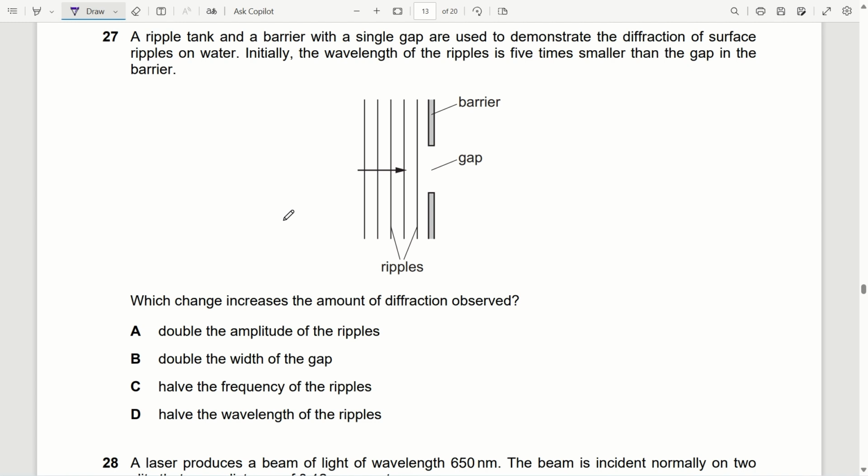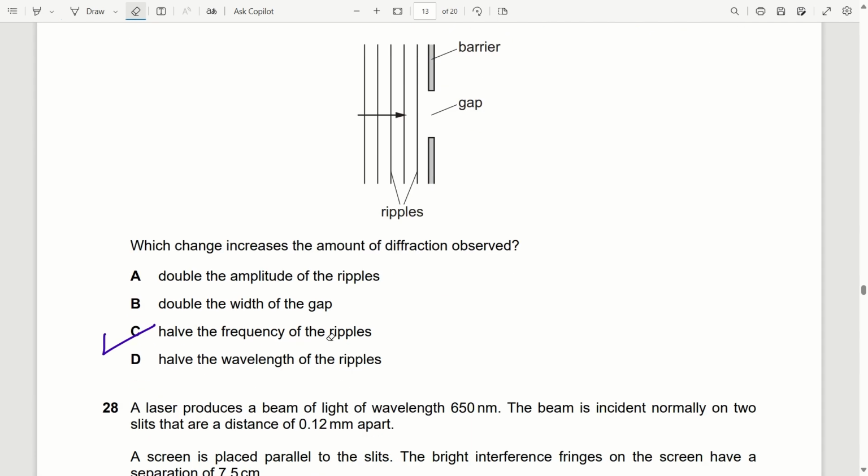So the wavelength should be comparable to the size of the gap. Say wavelength is less, so we should increase the wavelength. This we can do by halving the frequency of the ripples. Option C will be the correct one. 27th, option C. We will halve the frequency, which means we will increase the wavelength.